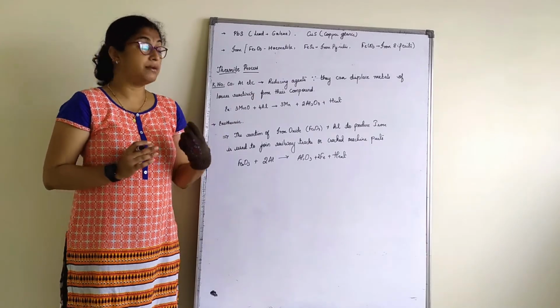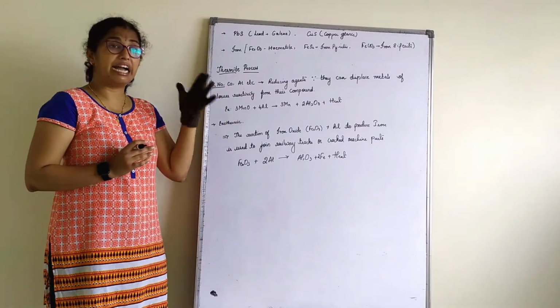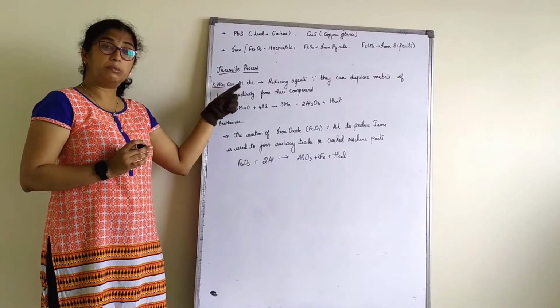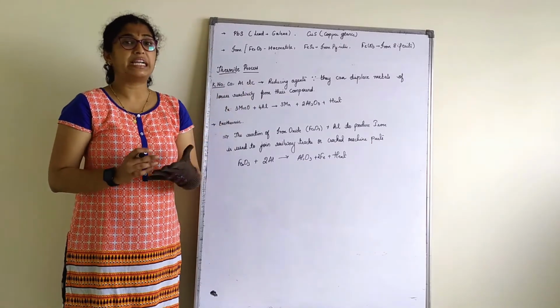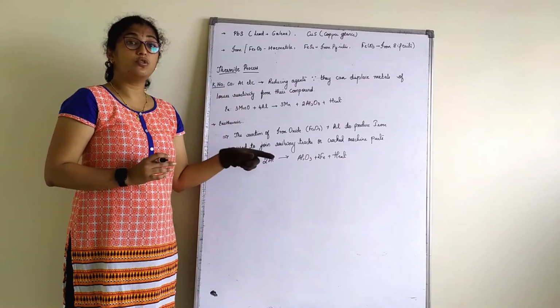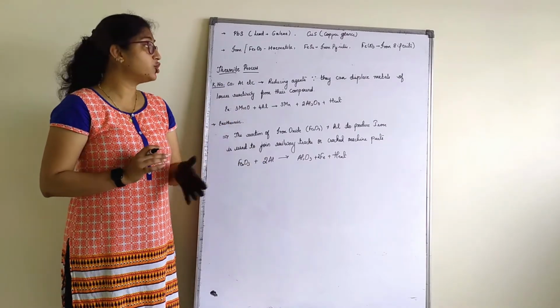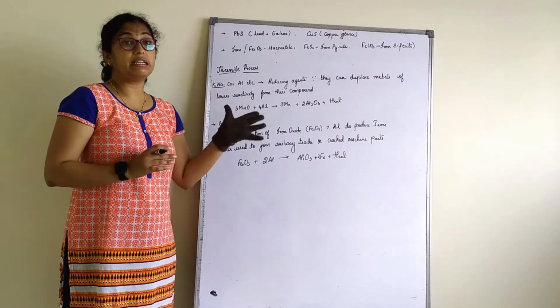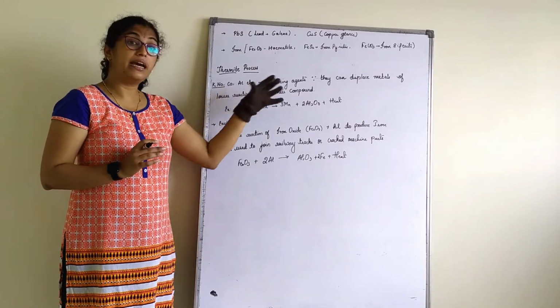Just remember, metals of the high reactivity series, sodium, potassium, calcium, aluminium, etc., are also used as reducing agents because they can displace metals of lower reactivity from their compounds.